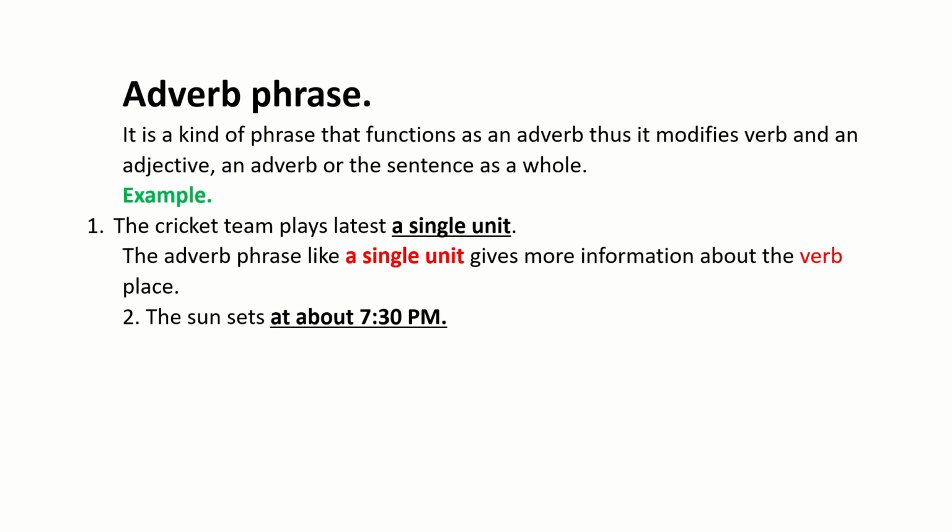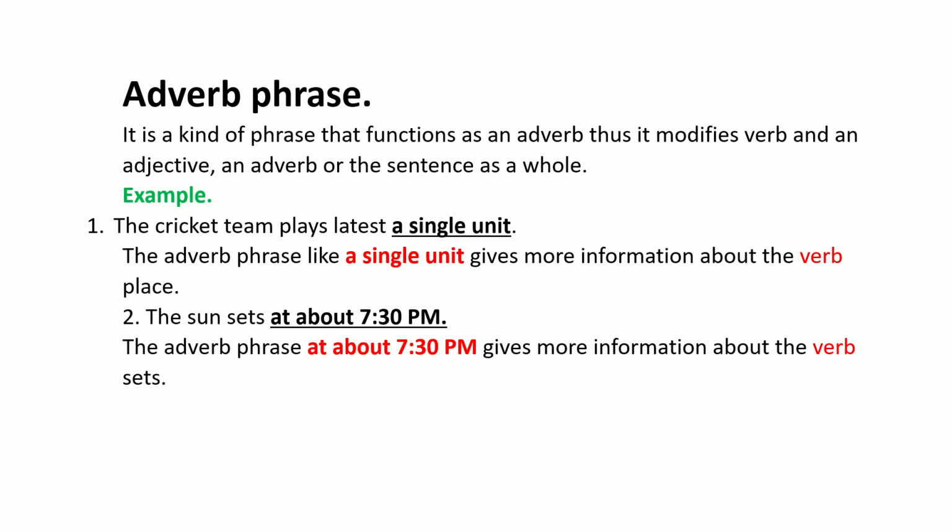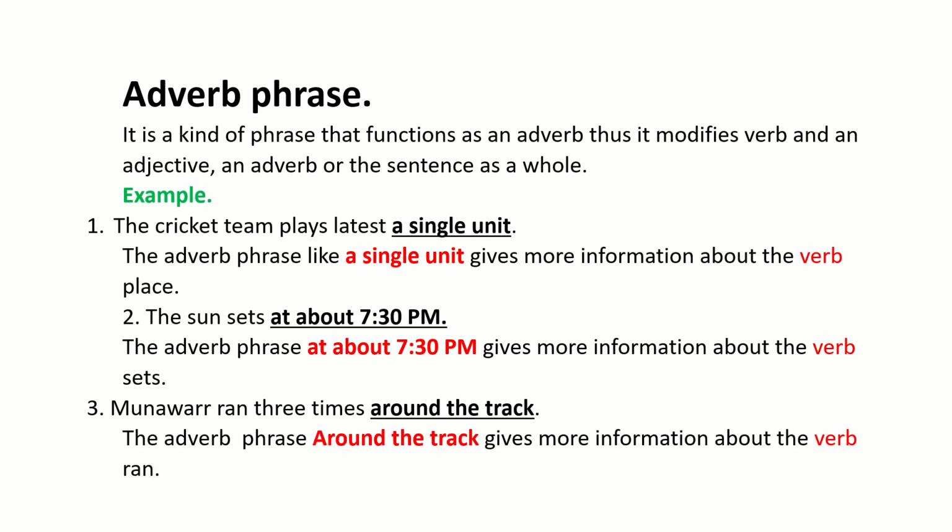The sun sets at about 7:30 p.m. It means when it sets: about 7:30 p.m. So it gives some information about the sun setting. Set is a verb here. Okay. Munawar ran 3 times around the track. How he ran, how the running is taking place: around the track. So around the track is an adverb phrase.